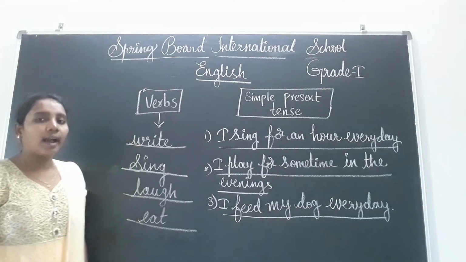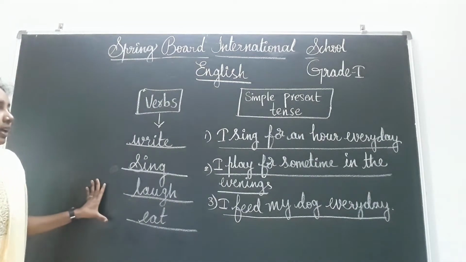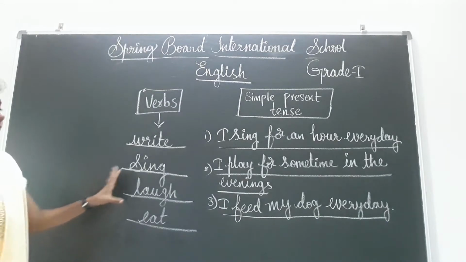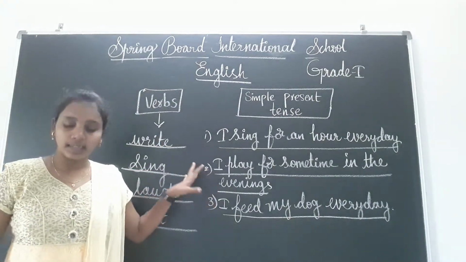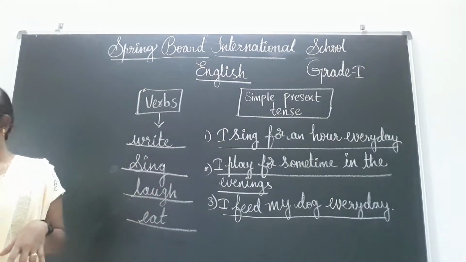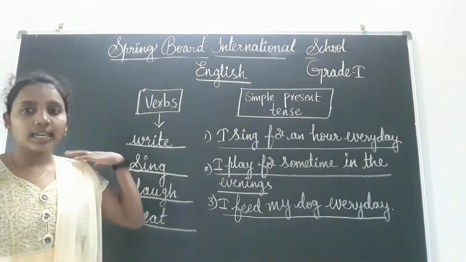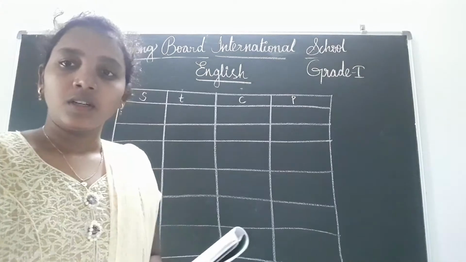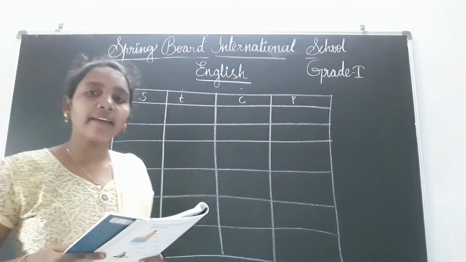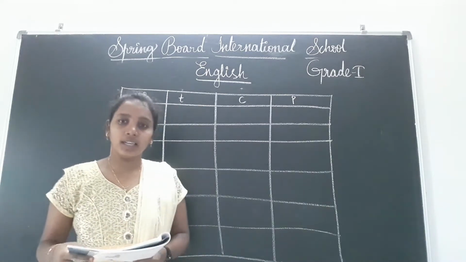Like this, you have to do the summary exercise, children. Here we have written 4 verbs and 3 sentences in simple present tense. Now, project time is there, children. Everyone open your companion 3F. Okay children, see, in 3F project time it's there. Let's see what the project is.